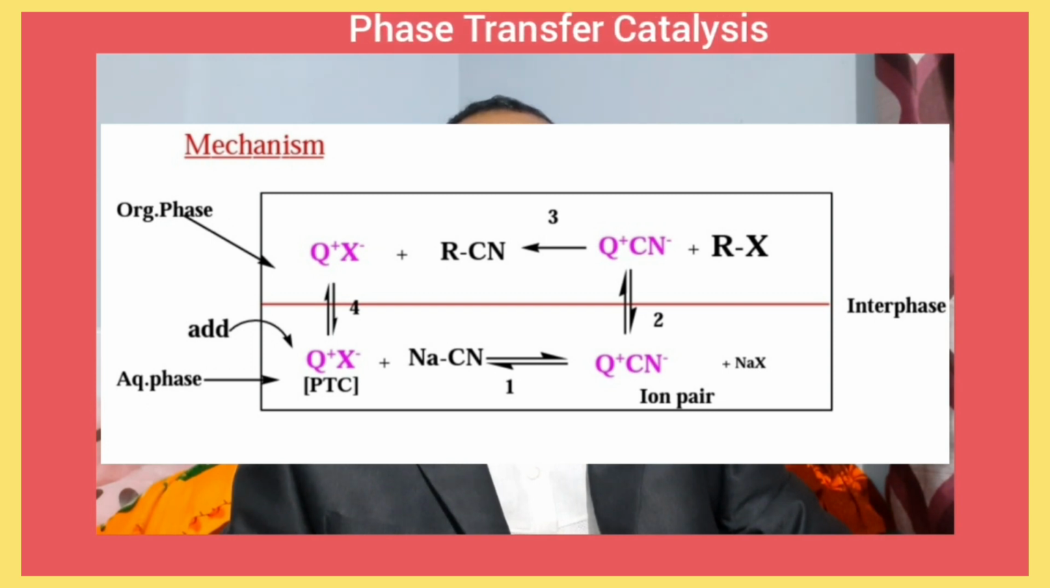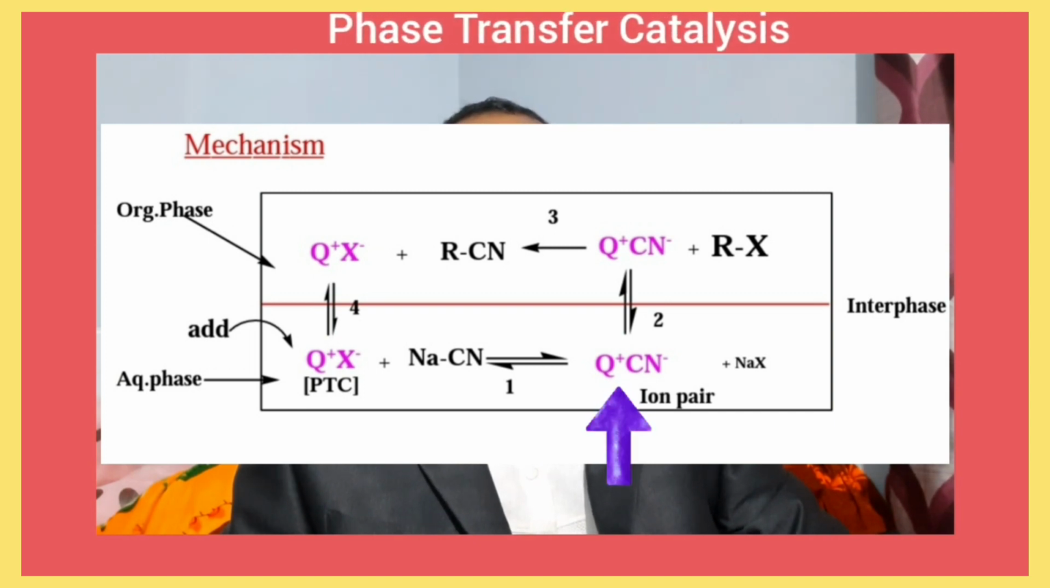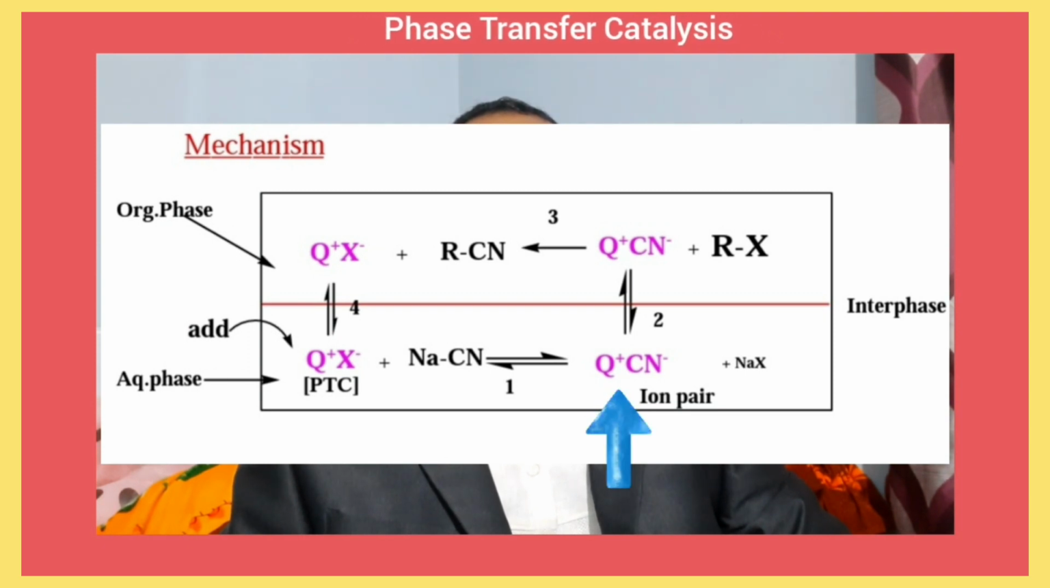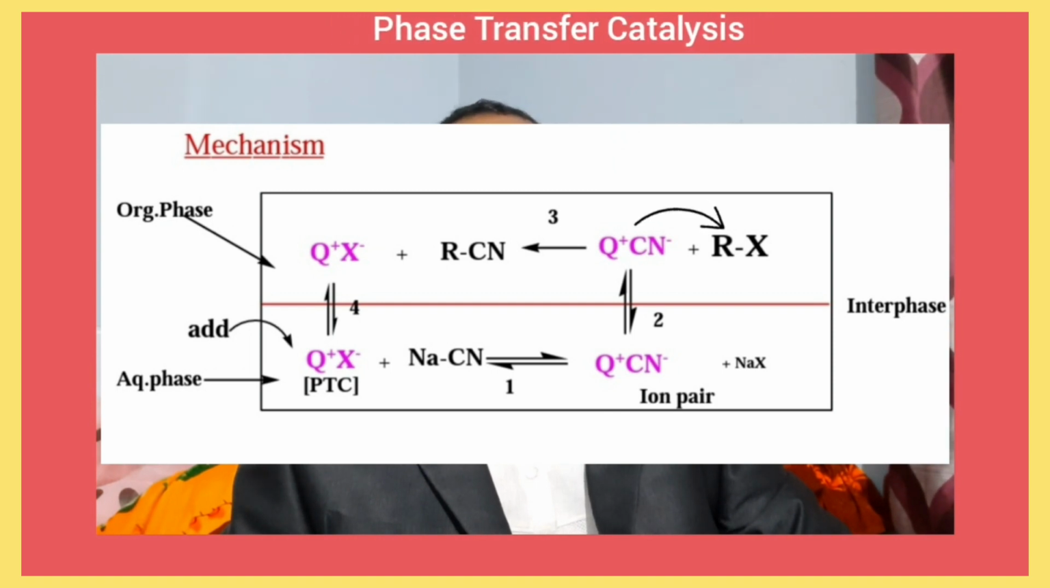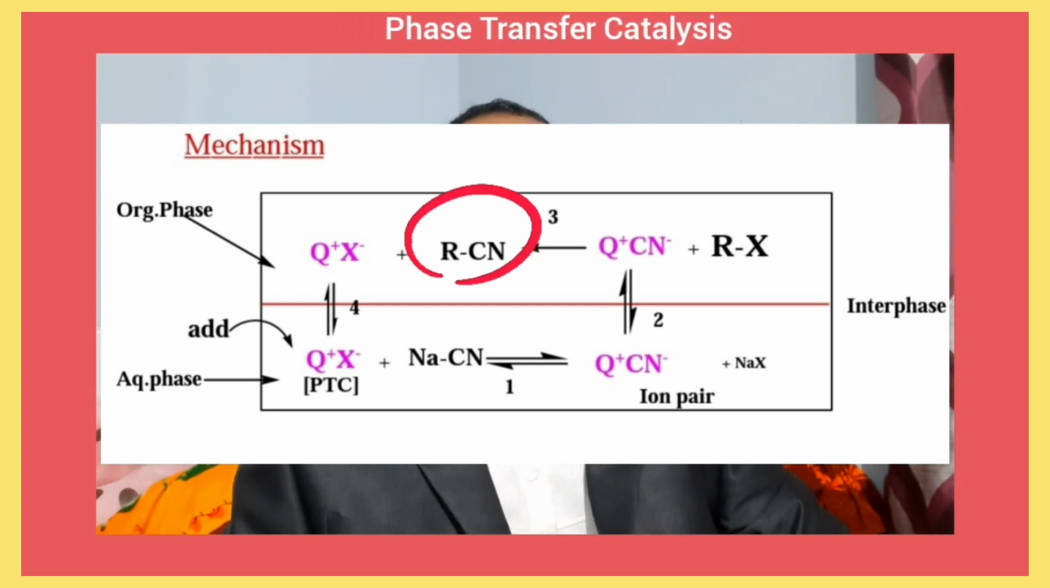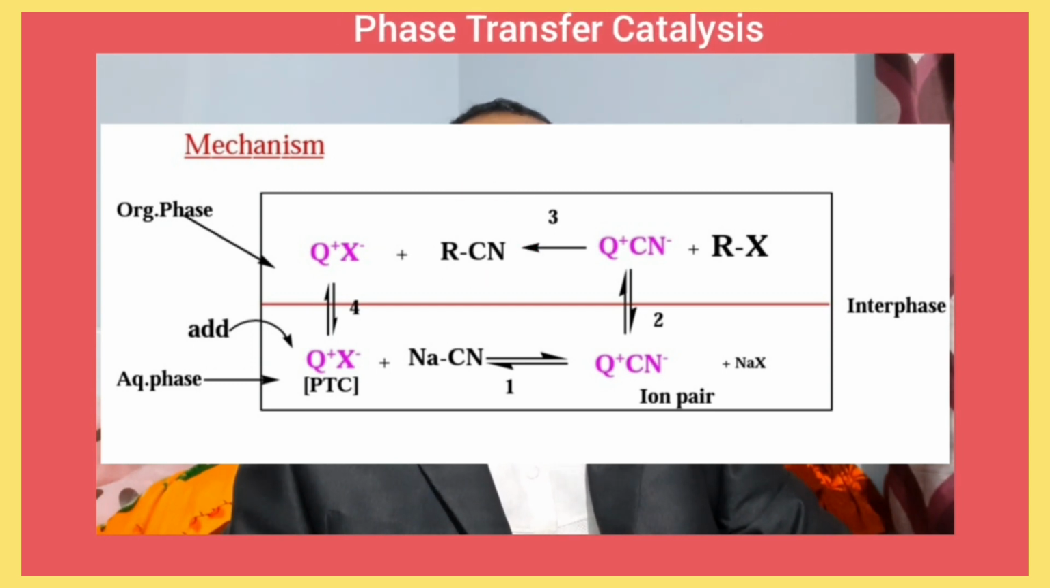This phase transfer catalyst initially reacts with sodium cyanide to form an ion pair, that means Q+CN-. This ion pair moves to the organic phase, and in this ion pair the cyanide ion is a very strong nucleophile. It attacks the alkyl group of alkyl halide to form alkyl cyanide. This is the product of this reaction. This is the complete mechanism of phase transfer catalyst in heterogeneous catalysis systems.